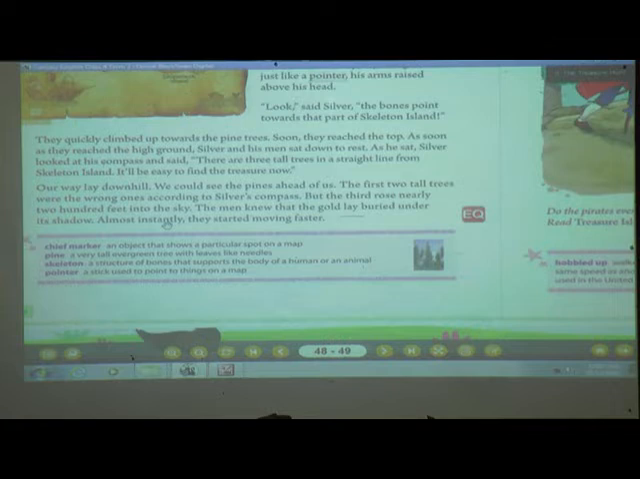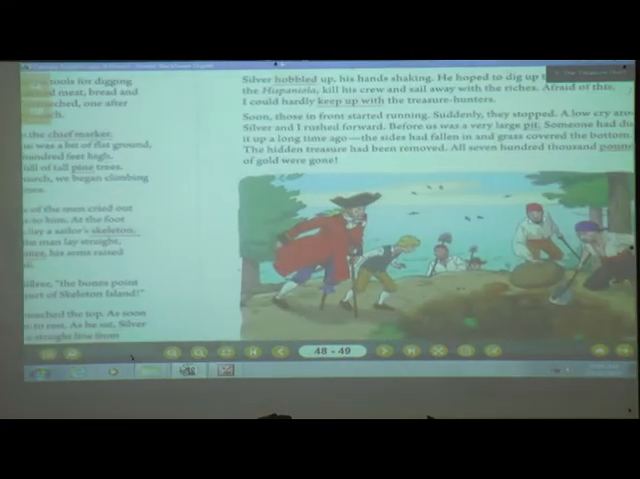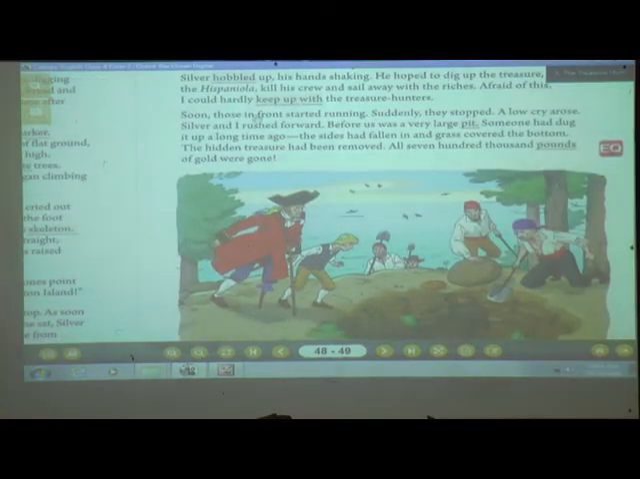Almost instantly they started moving faster, and as they came near, they were very near to their destination, and they were very sure that they would get the treasure. So what did they do? They started to move much faster. Now we can see what happened. Now they are very near to the treasure.